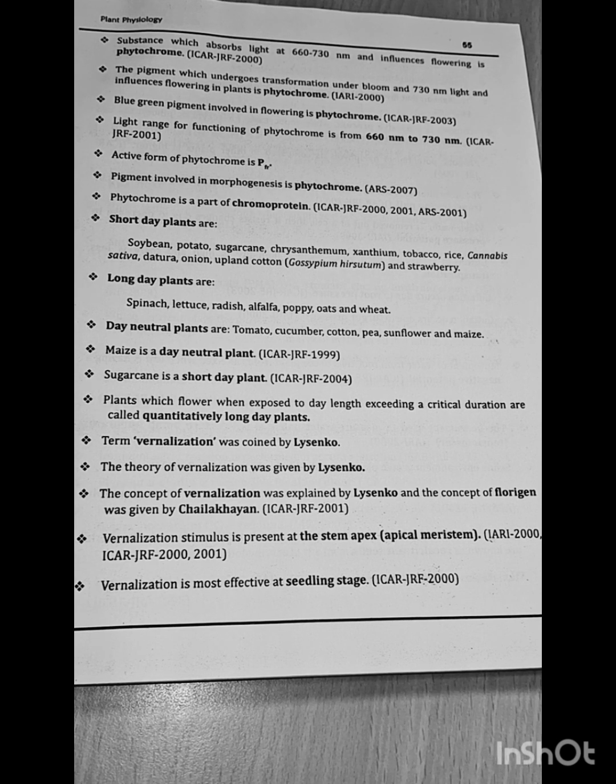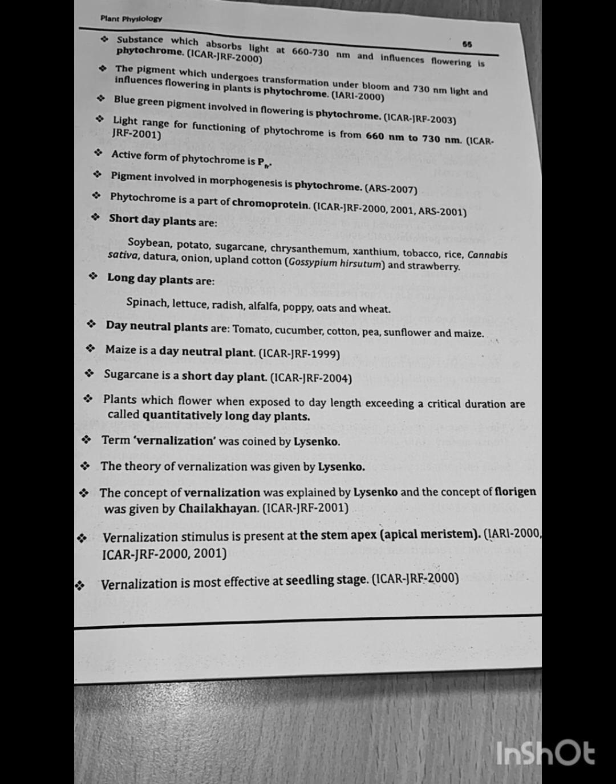Active form of phytochrome is Pfr. Pigment involved in morphogenesis is phytochrome, ARS 2007. Phytochrome is a chromoprotein, ICAR JRF 2000, 2001 and ARS 2001. Then the short day plants: soybean, potato, sugarcane, chrysanthemum, xanthium, tobacco, rice, Cannabis sativa, datura, onion, upland cotton and strawberry, all are short day plants.